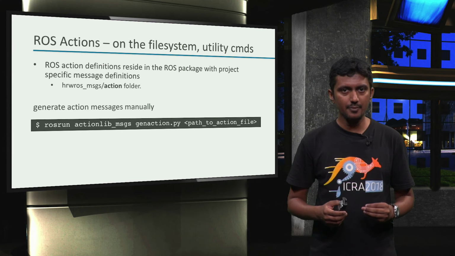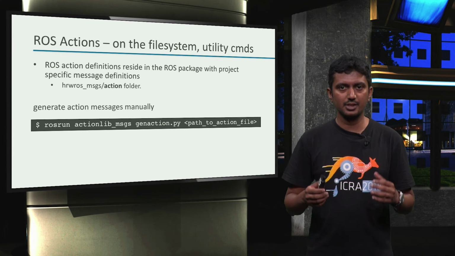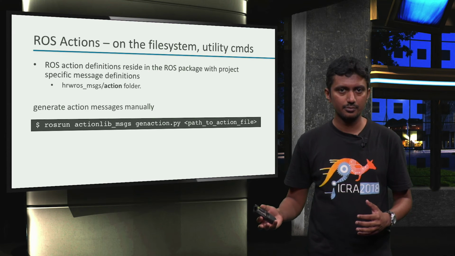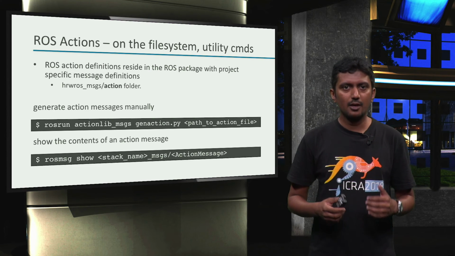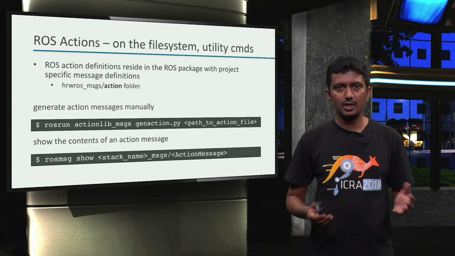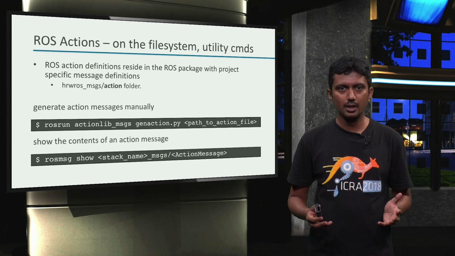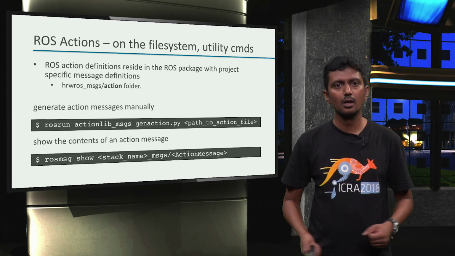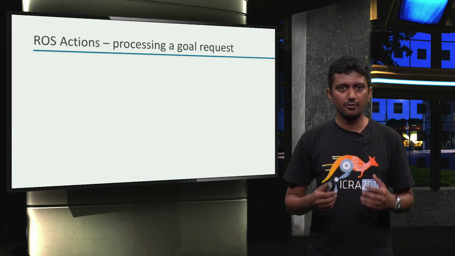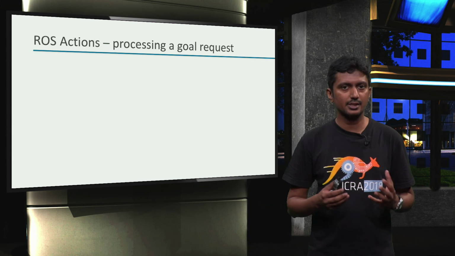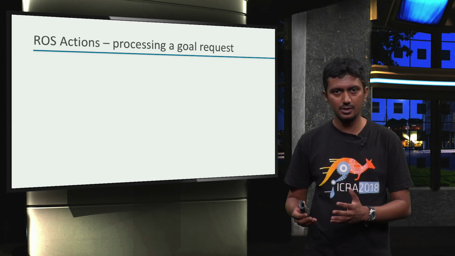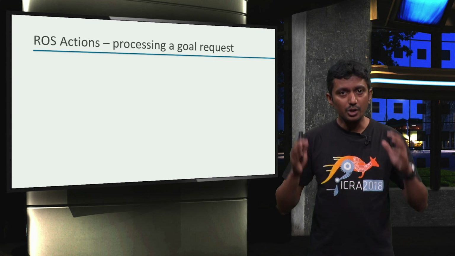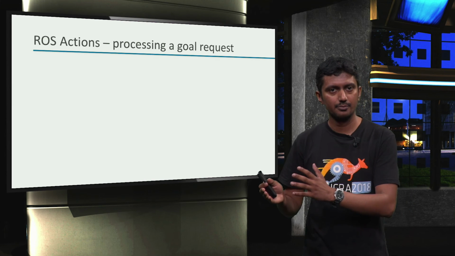This command generates a set of action message definitions, and we will look into these in more detail in the next video. And of course, after the messages have been generated, we can use the ROS message show command to display the contents of the action message on the terminal screen. Now that we know how to define a ROS action and where these definitions reside on the ROS file system, let's have a look at what types of functions are available to process an action goal request.